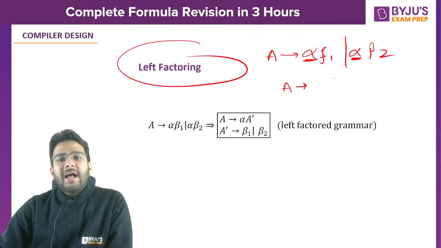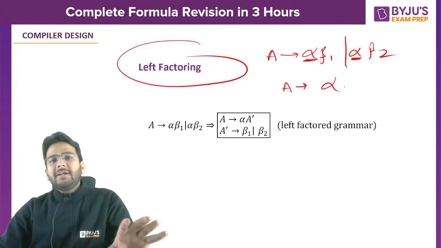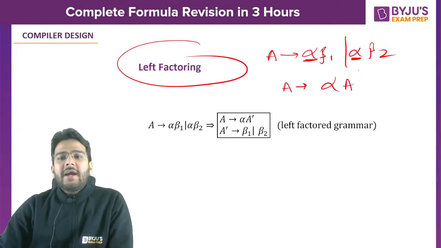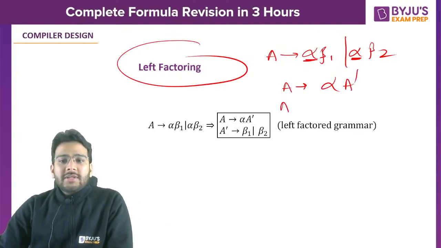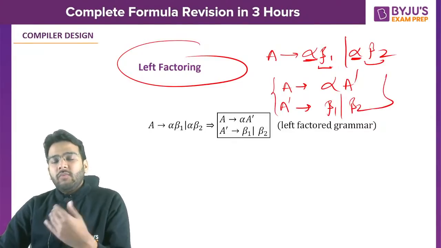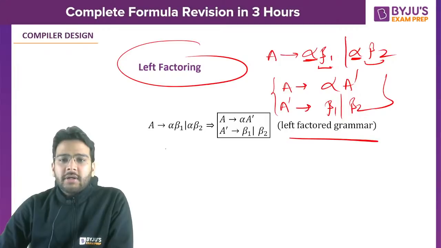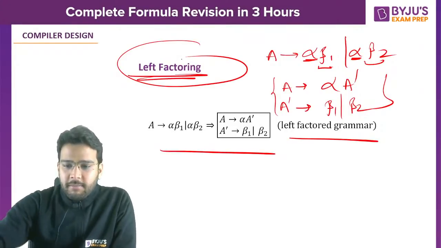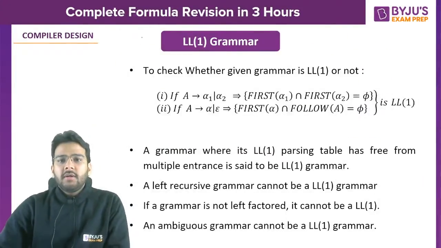So we can write alpha here, whatever is common, take it outside and then write A dash. Now this A dash will derive what? The remaining portion. So you have beta 1 or you have beta 2. This is what we do in left factoring of the grammar. So this is left factoring, very, very important, right?